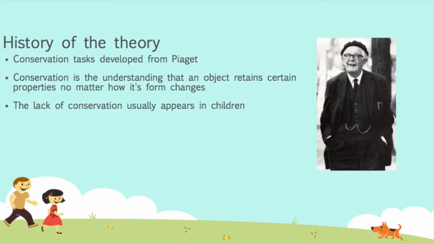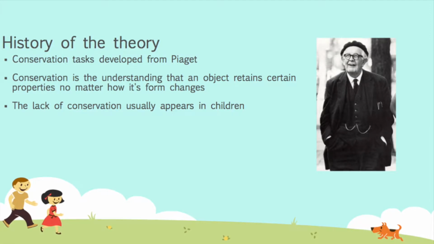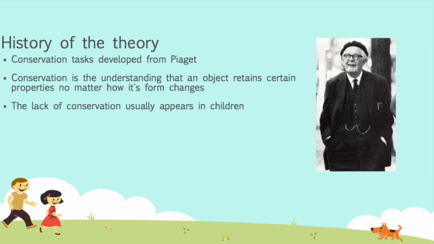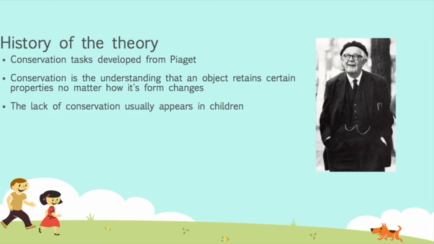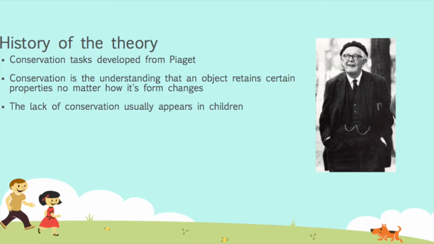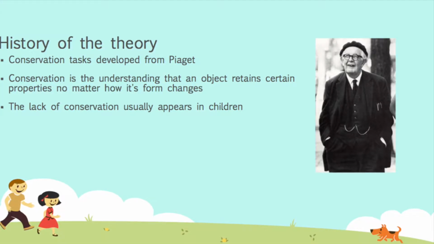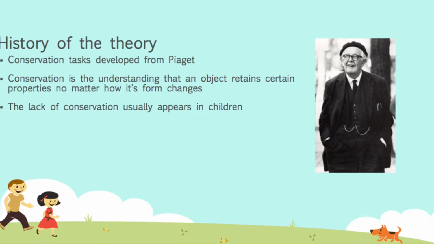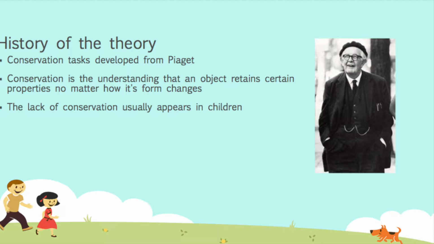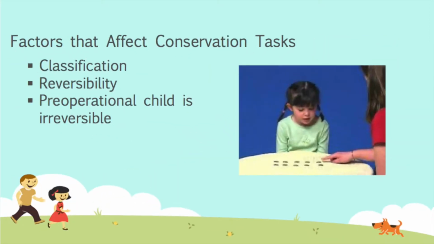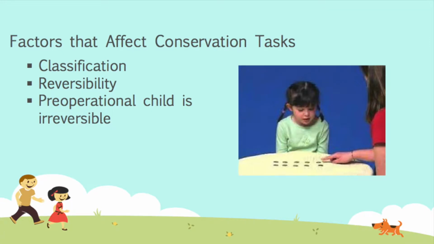Piaget identified a weakness in children's cognitive development, and he did this by testing his conservation task theory. Conservation is the understanding that an object retains certain properties no matter how its form changes. This lack of conservation usually appears in children, and it usually appears after a period of time. There are many factors that affect conservation tasks. These factors include classification and reversibility.